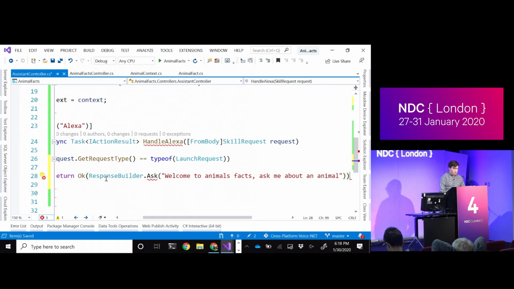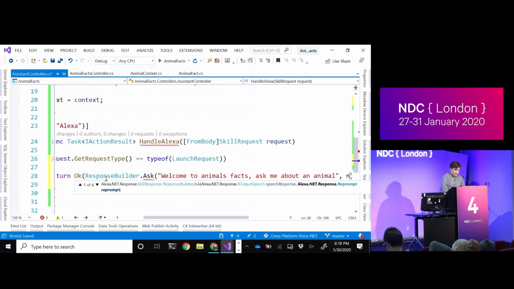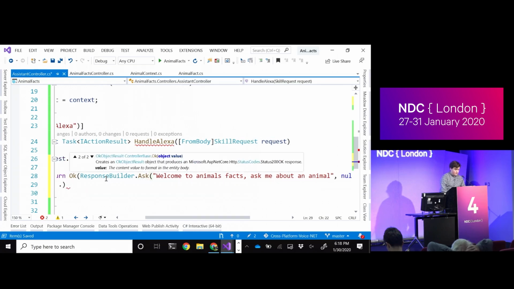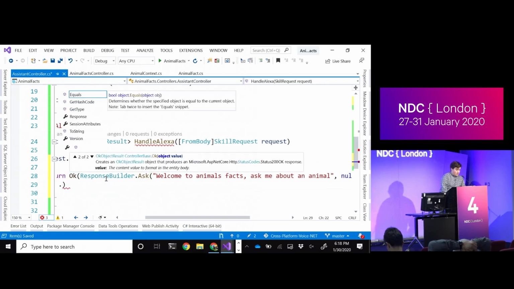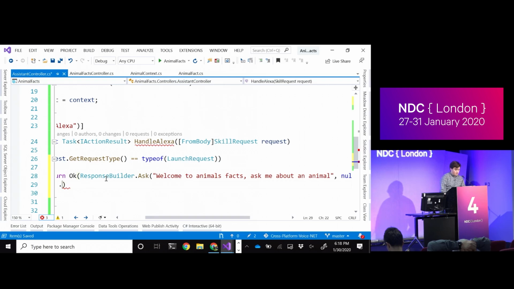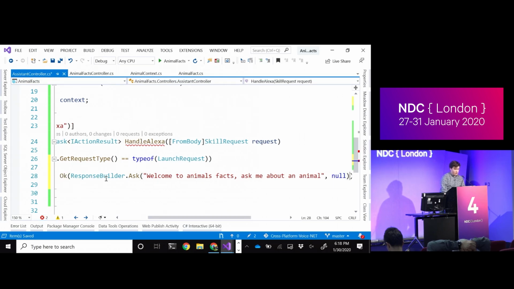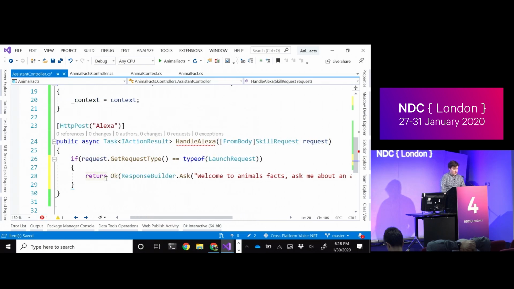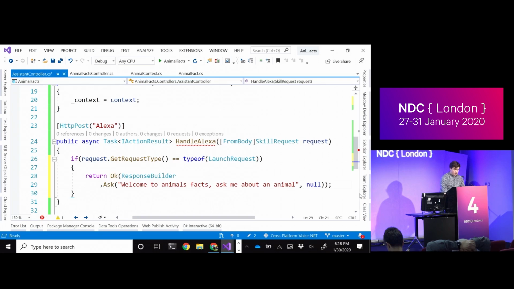From here, we can do a number of other things from the .ask. I'm not going to return a reprompt. For example, we can update the response that's given to us and add our images, our session attributes, or anything like that. But in this case, I'm just going to stick with the basics of just asking. Let me put this on a new line so we can see it. Cool. So we can handle when someone opens the app, and now let's worry about that actual animal fact intent.